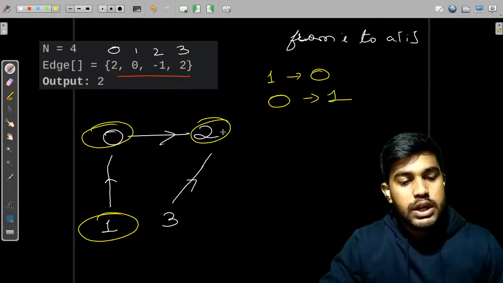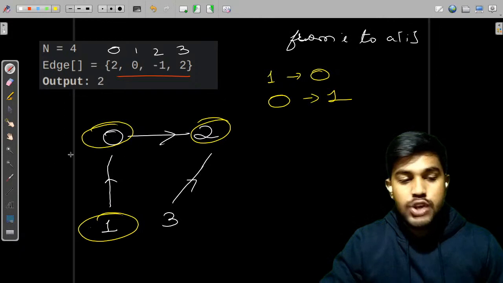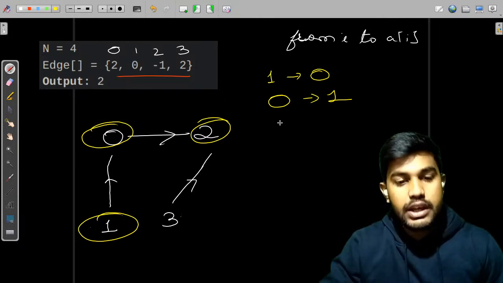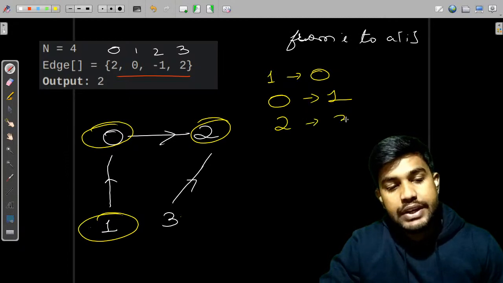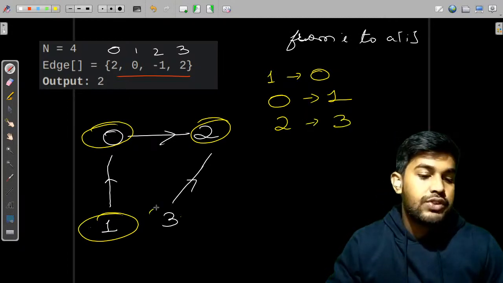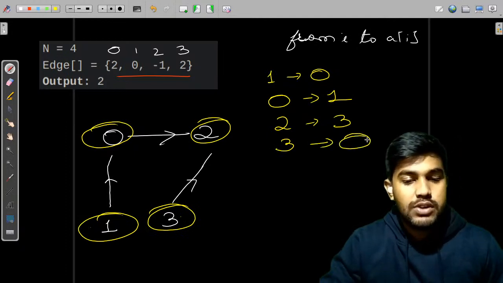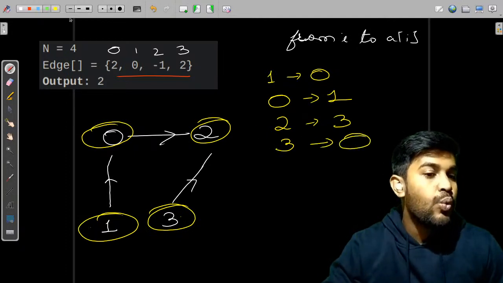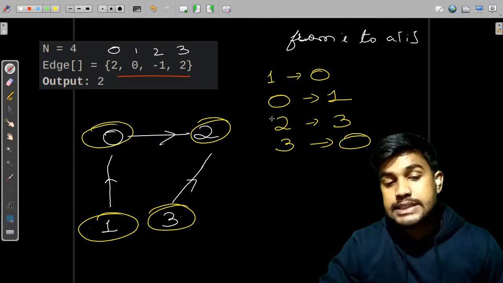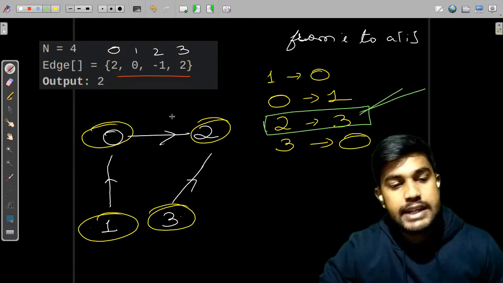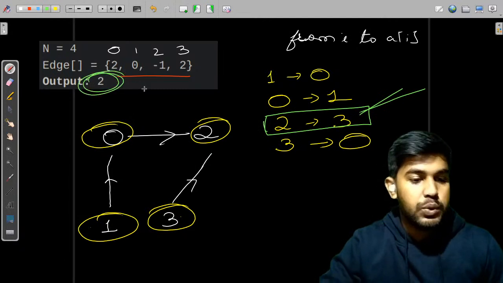Now 2 has an incoming edge from 0 as well as 3, so 2 has a weight of 3. Now 3 has also no incoming edge, so 3 has also 0. Now, which index was having the maximum? This one is having the maximum. That is why the answer is 2 itself.